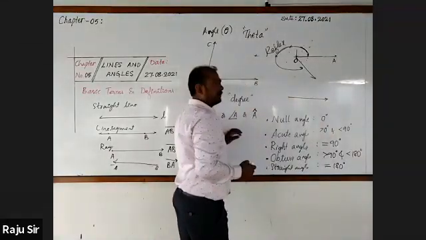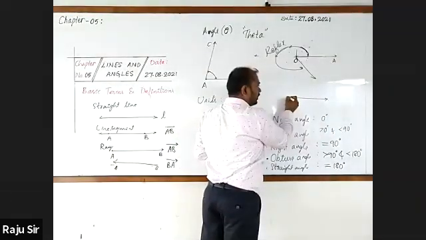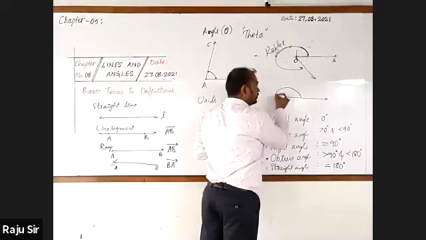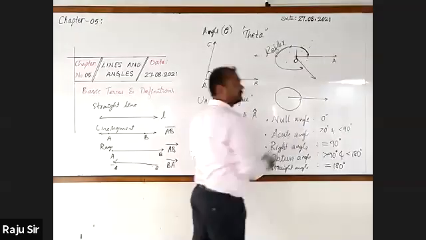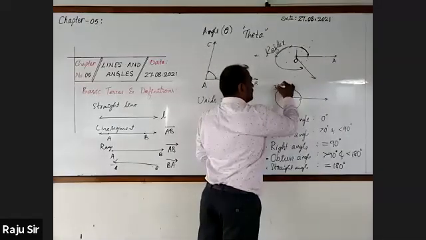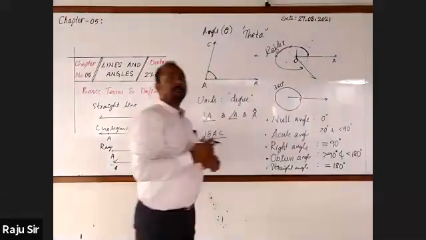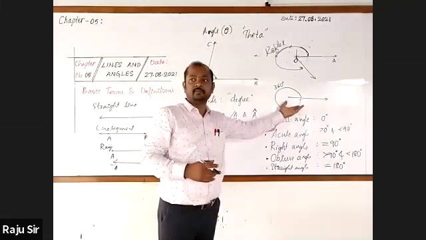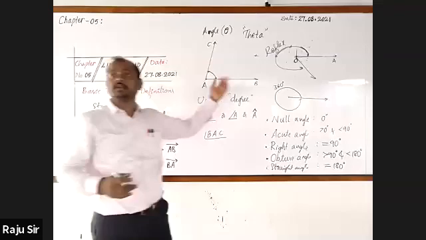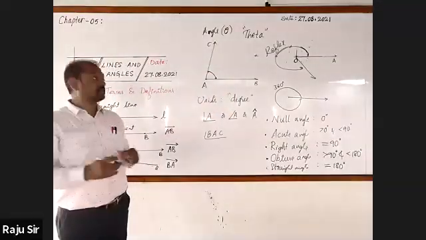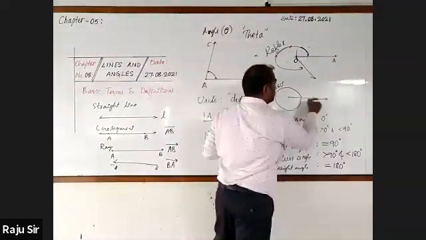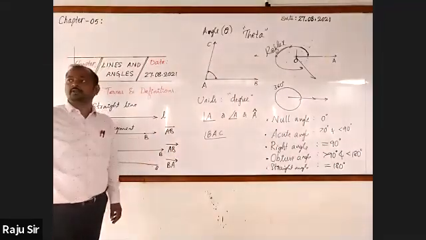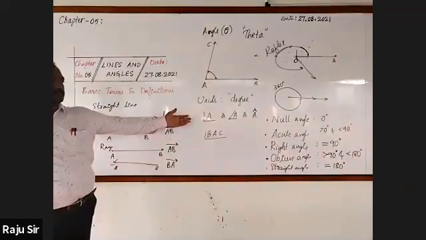This is a ray originated from the point, and from this, one more ray is originated. I am going to show the measurement of this. It measures 360, called complete angle. An angle which measures exactly 360 degree is called a complete angle.